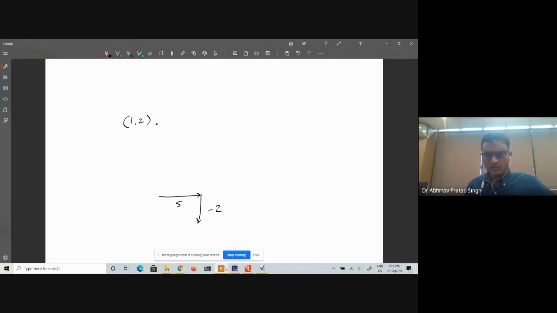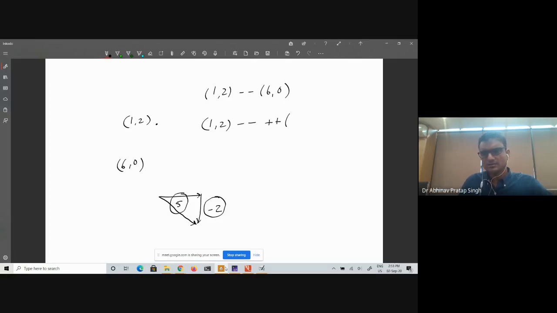Either you can say that my initial coordinate is 1, 2 and my final coordinate is 6, 0. If I say 1, 2, I'm not writing the whole thing, I'm just writing the relevant part, then it will draw this line. But since I know how many units I have to go to the right and how many units I have to go in the upward direction, I can say 1, 2 like this, then plus 5, -2. Both of them will give me the same result.